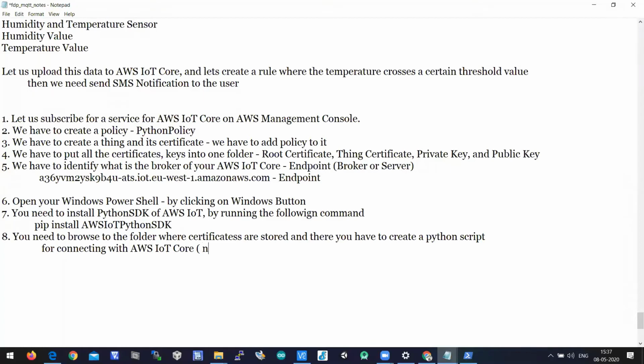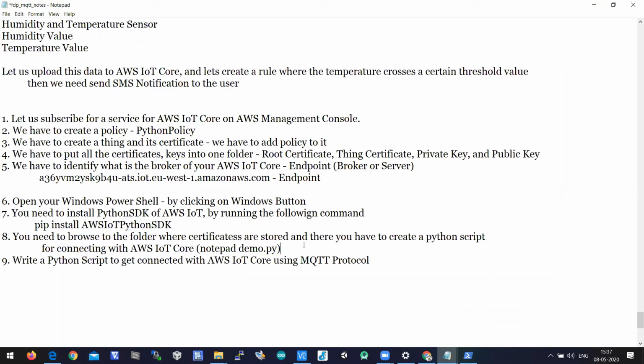By entering the command notepad space demo.py, you can see a notepad file opened with demo.py. So let us write a program. Here we need to write a Python script to get connected with AWS IoT Core using the MQTT protocol.